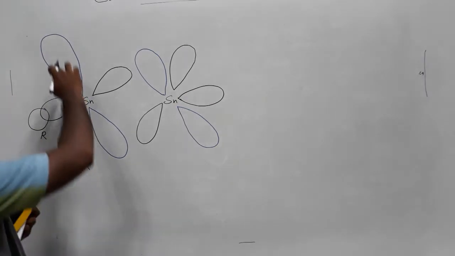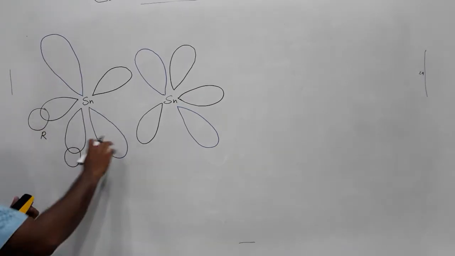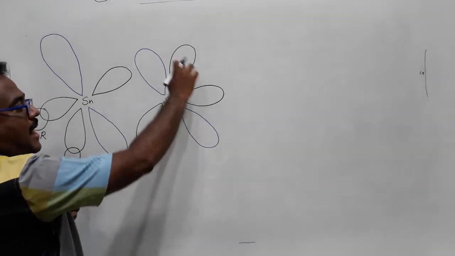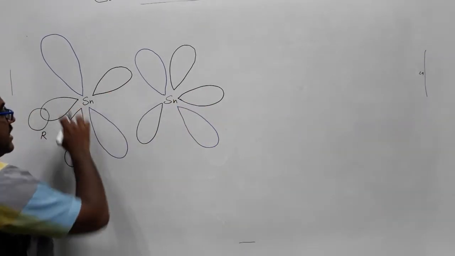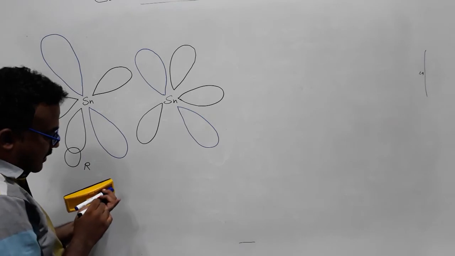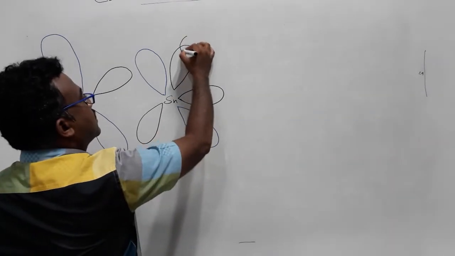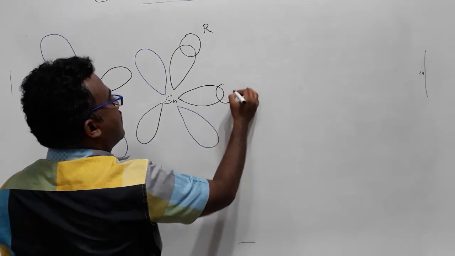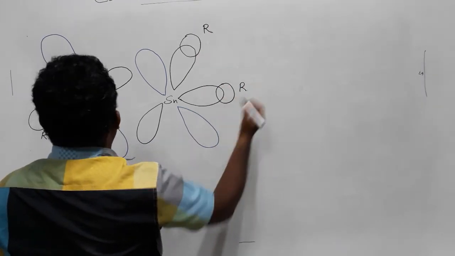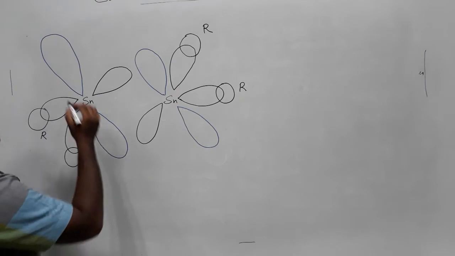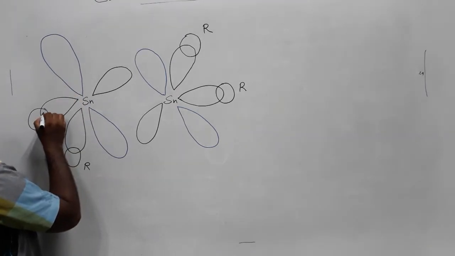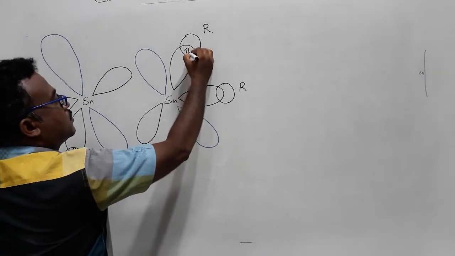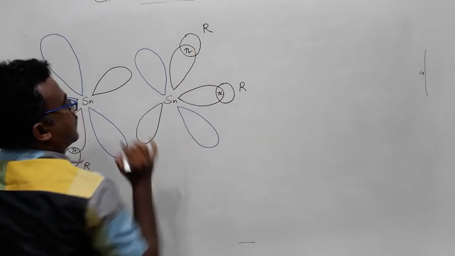Okay, so the blue color lines that I have drawn are p orbitals, these two are p orbitals again, and the black color ones represent sp2 hybrid orbitals. Again, here also it should have R. Here again it should have R. Now this one will be filled. Again, this also will be filled.